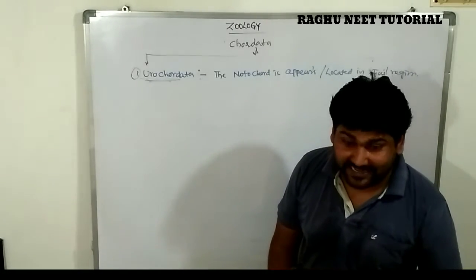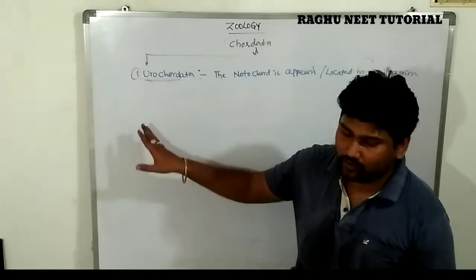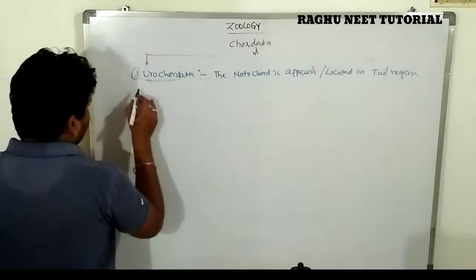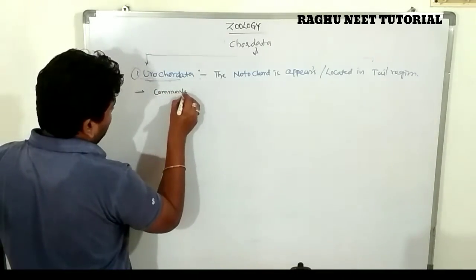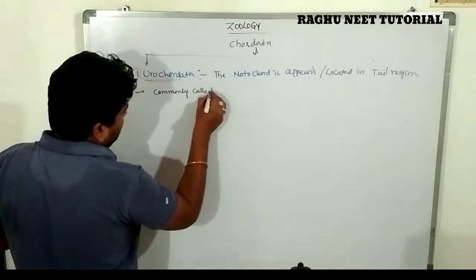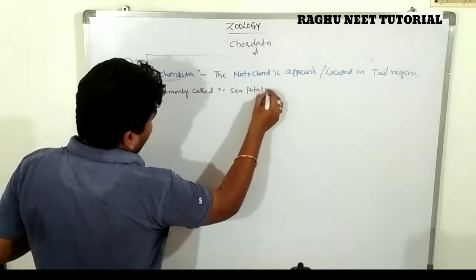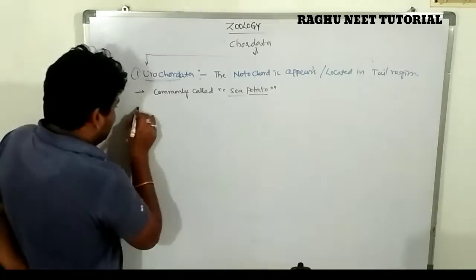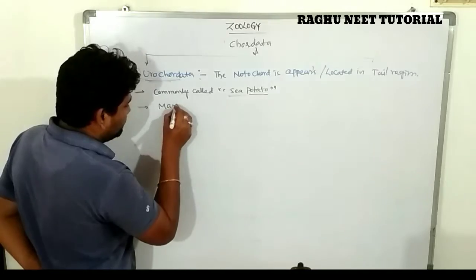The example of the Urochordata is Herdmania, nothing but Ascidians. Herdmania, known as Ascidians, are the best examples of the Urochordata. These are commonly called sea potato, because it looks like a potato-like structure. First, Urochordates are marine forms.